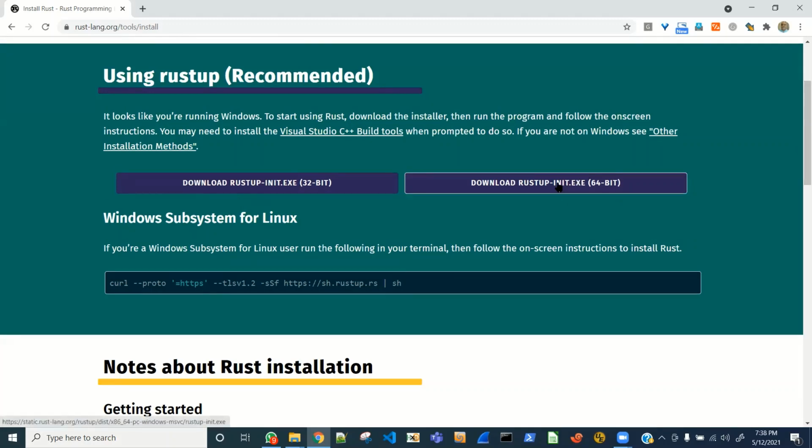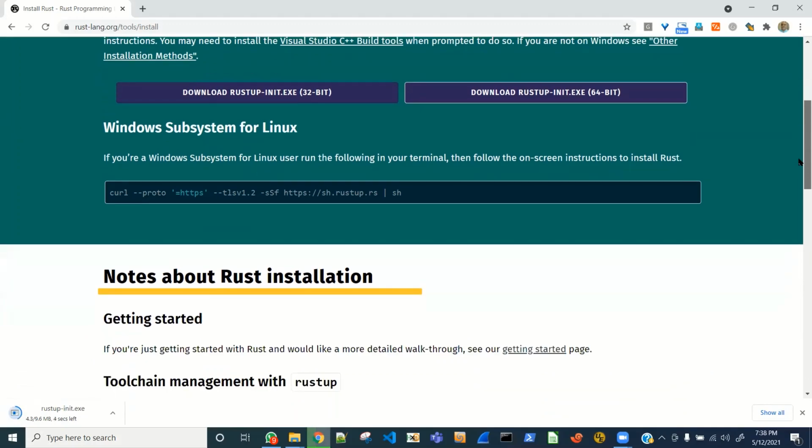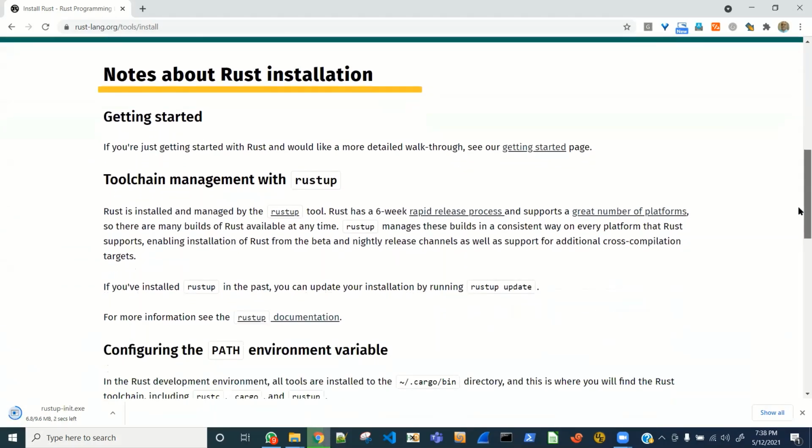My Windows is 64-bit, so I'll download this. And let's see what else it says. If you're just getting started with Rust and would like a more detailed walkthrough, see the getting started page. Toolchain management with Rustup. Rust is installed and managed by the Rustup tool. This is the one I think we're just installing.